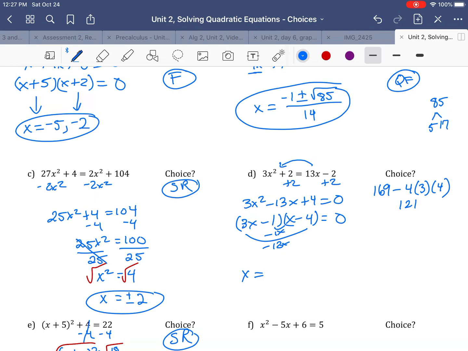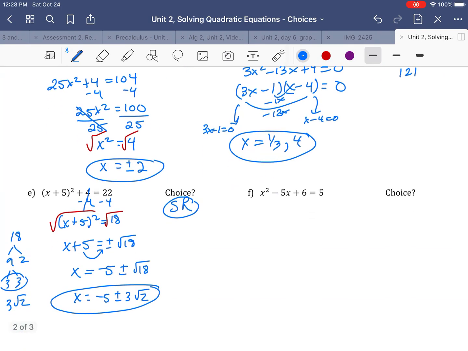So my answers: I get this guy, 3x minus 1 equals 0, so my answer would be 1/3. Remember, if you need help on that, you do 3x minus 1 equals 0, and then you solve it, add 1, divide by 3. And the other one, x minus 4 equals 0, I solve that, I get x equals 4. So there's my 2 answers. Okay, all right, last one down here.